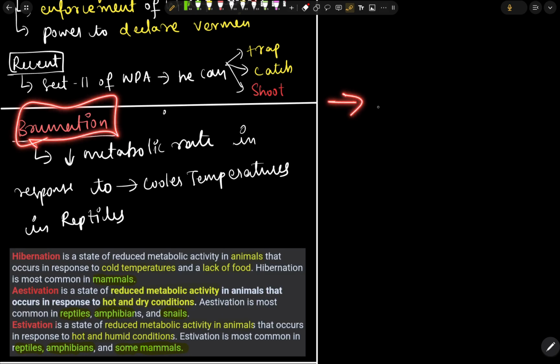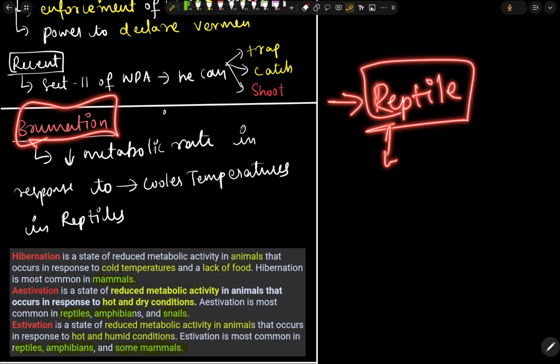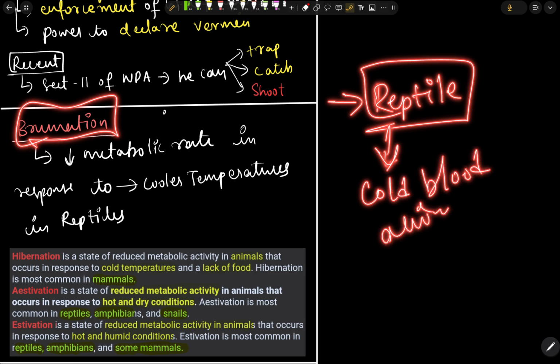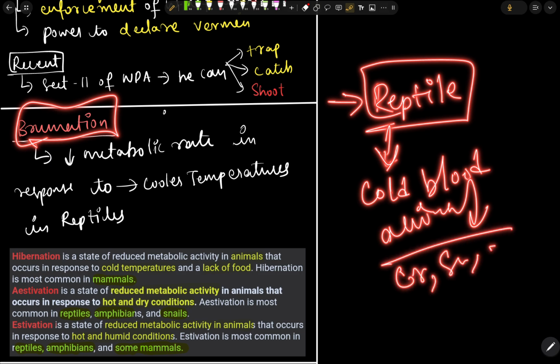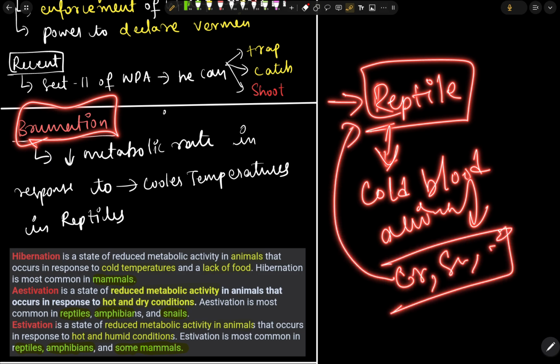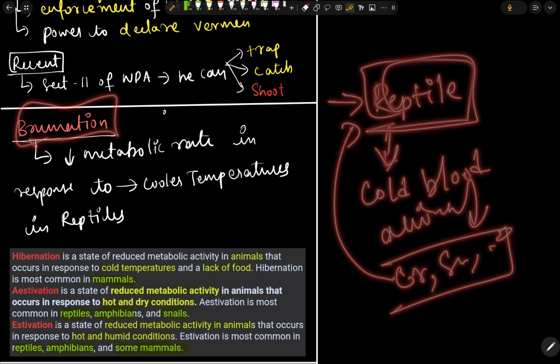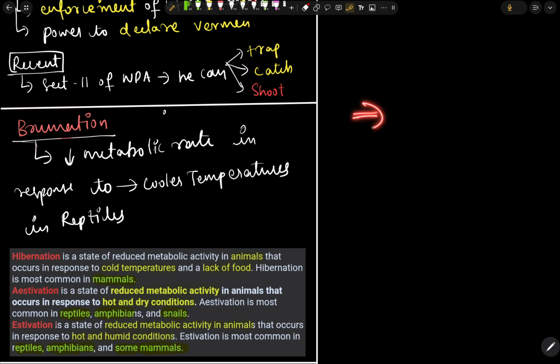Next we have the brumation. Brumation is a process in reptiles, so here reptile is the main thing. A reptile is a cold-blooded animal, for example crocodile, snake, lizard. So these are the reptiles. In brumation there will be a decrease in metabolic rate.